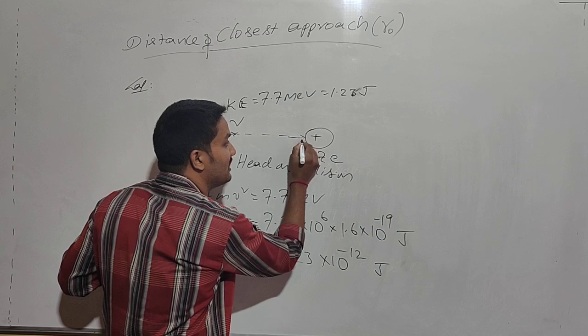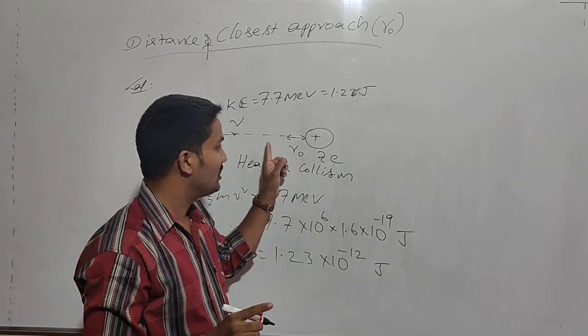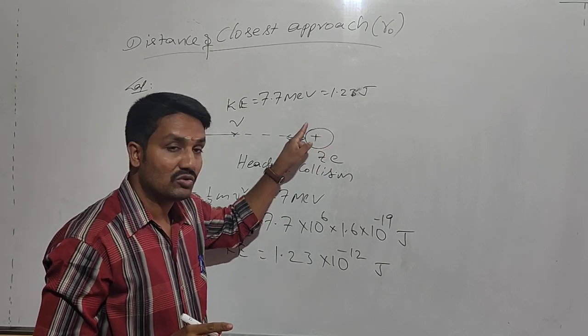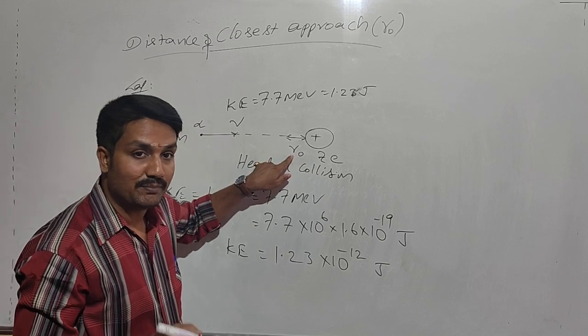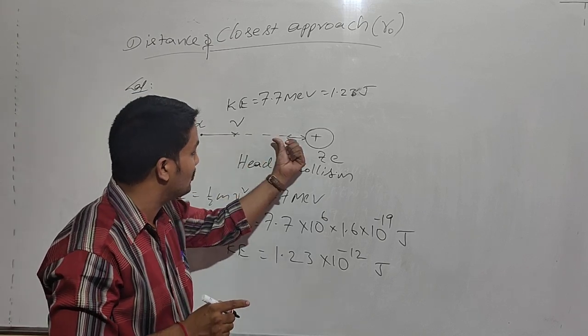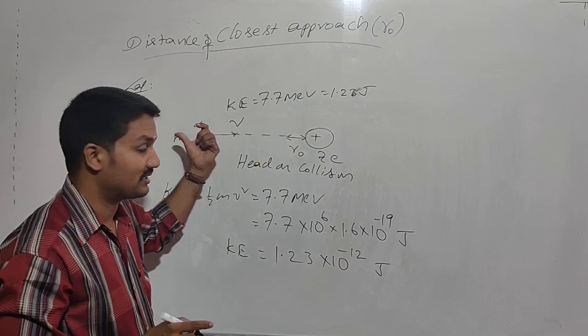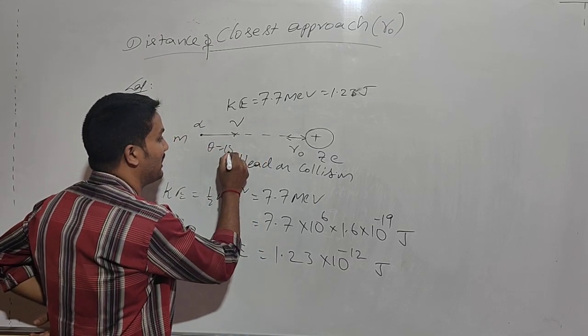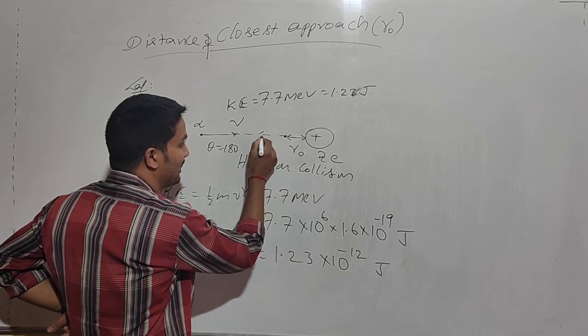Some distance here it is going to maintain. Some distance before, it is going to get reflected back and retrace its path. That means theta is equal to 180 degrees. So it retraces back from this direction, right?